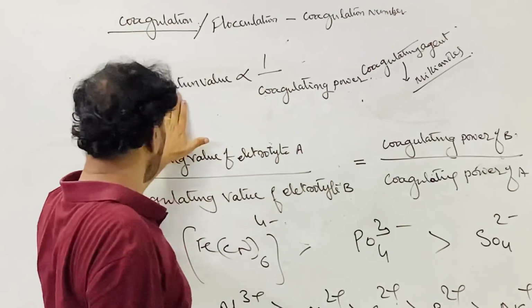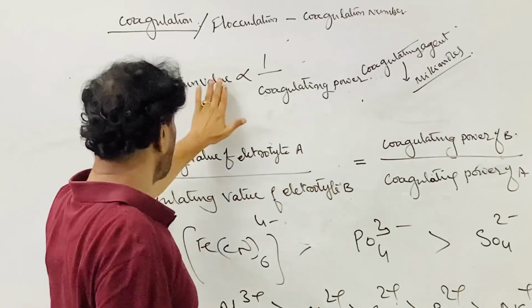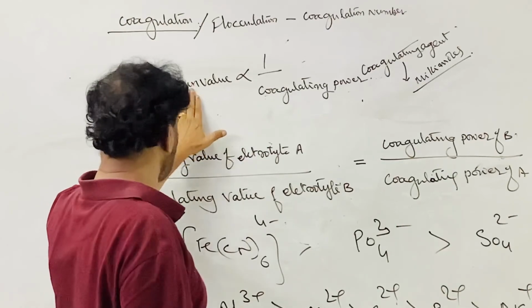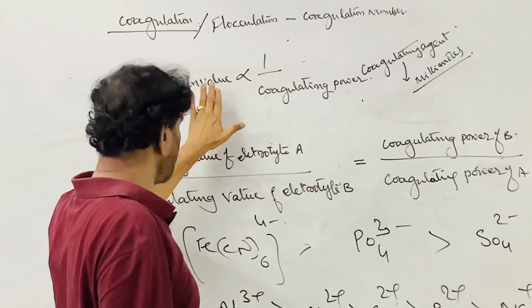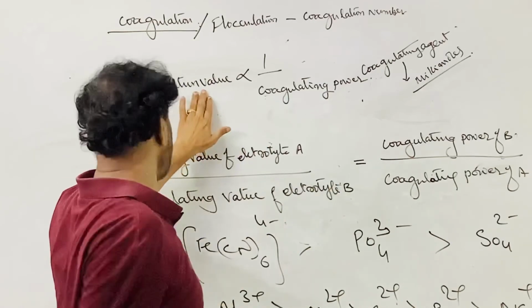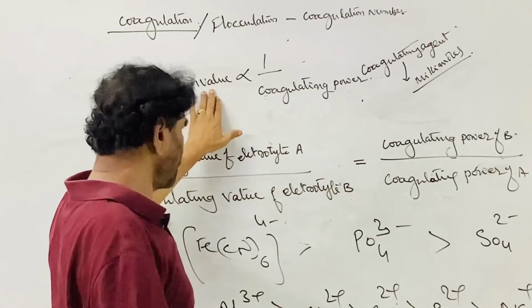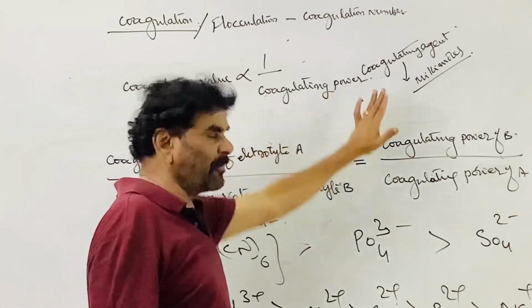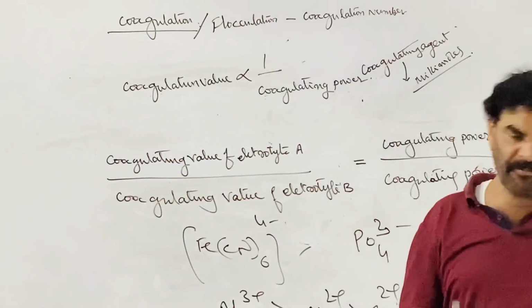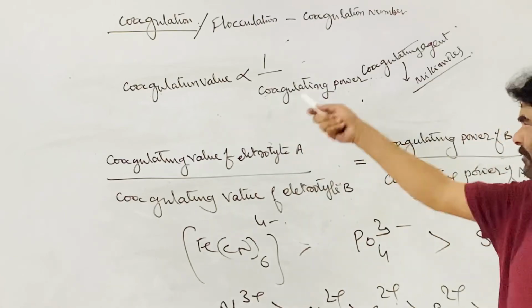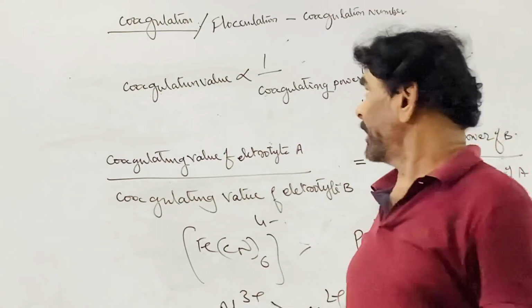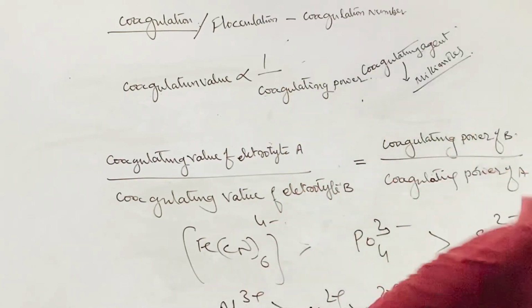For a given electrolyte, there are two properties. One is the coagulation value, which indicates the quantity of the electrolyte required in millimoles to cause the complete precipitation of 1 liter of the colloidal solution, whereas the other is the coagulating power, that is the effectiveness. Both are inversely related. So this is something about the coagulation of colloidal solutions.